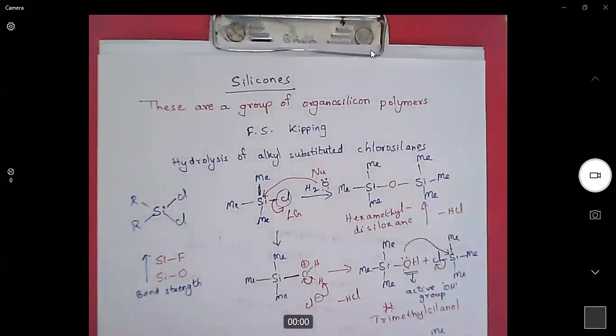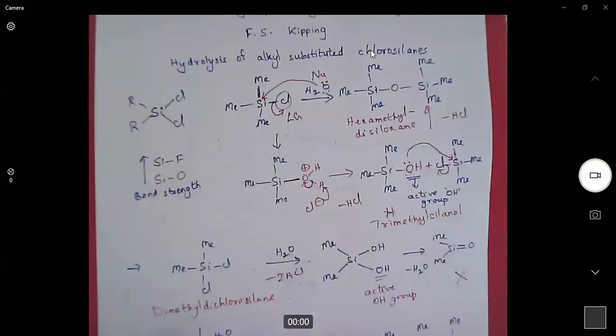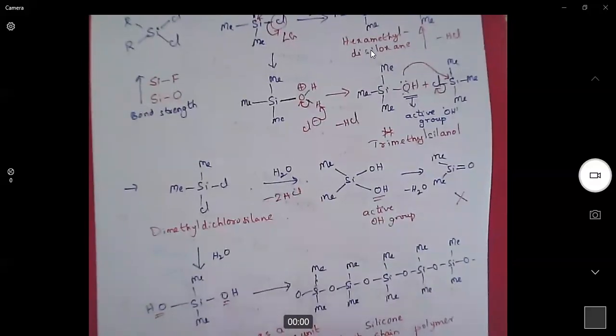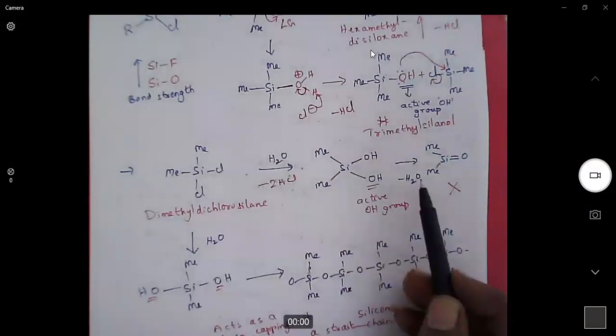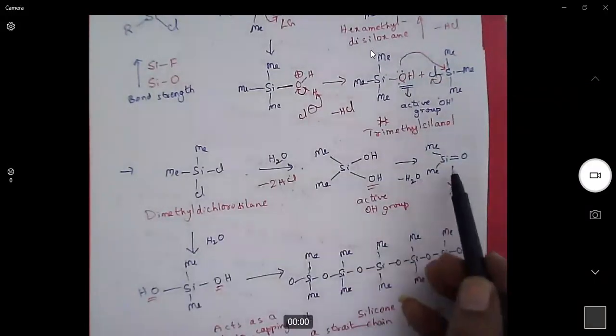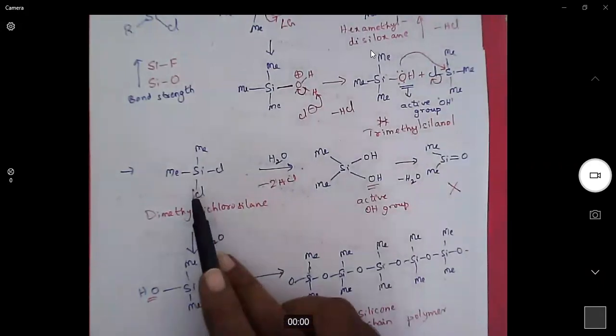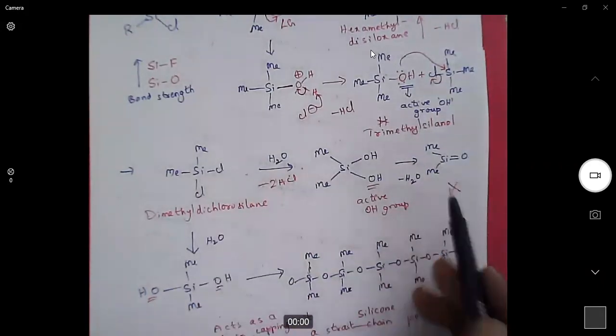But if we have two halogens, then unlike carbon compounds, which will generate aldehydes and ketones, silicones will never generate such compounds.